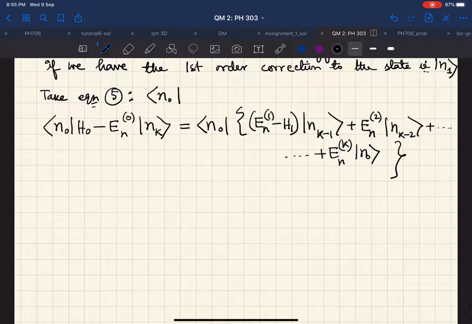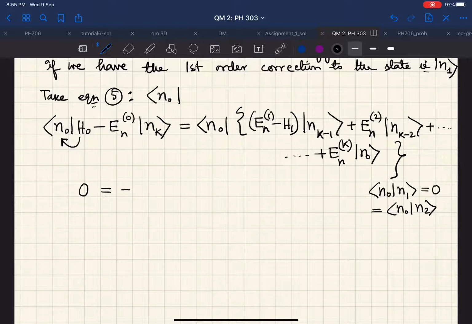So now again, for the same reason that I have just described, when this H0 acts on bra N0, it will give you En0, and therefore the right hand side is 0, and we will have minus, and again we will use the orthonormality of these things. That means, let me write it once and for all, that we remember that this was 0, N0 ket N2 was 0. In fact, all these such terms, all these are zeros.